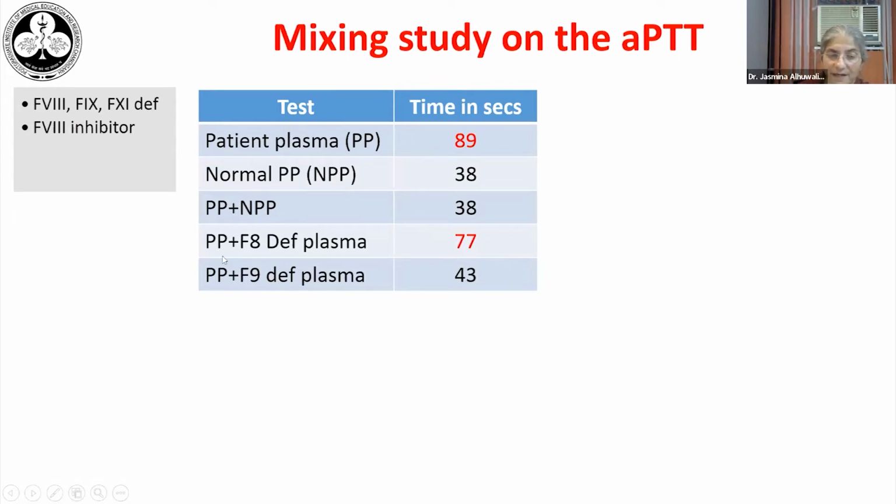If both the patient's plasma and the factor 8 deficient plasma are deficient in the same factor, then the clotting time cannot correct. So if this patient has a factor 8 deficiency, with factor 8 deficient plasma there will be no correction. Whereas if he has factor 8 deficiency, addition of factor 9 deficient plasma will lead to correction. So in this case, this is suggestive of a factor 8 deficiency.